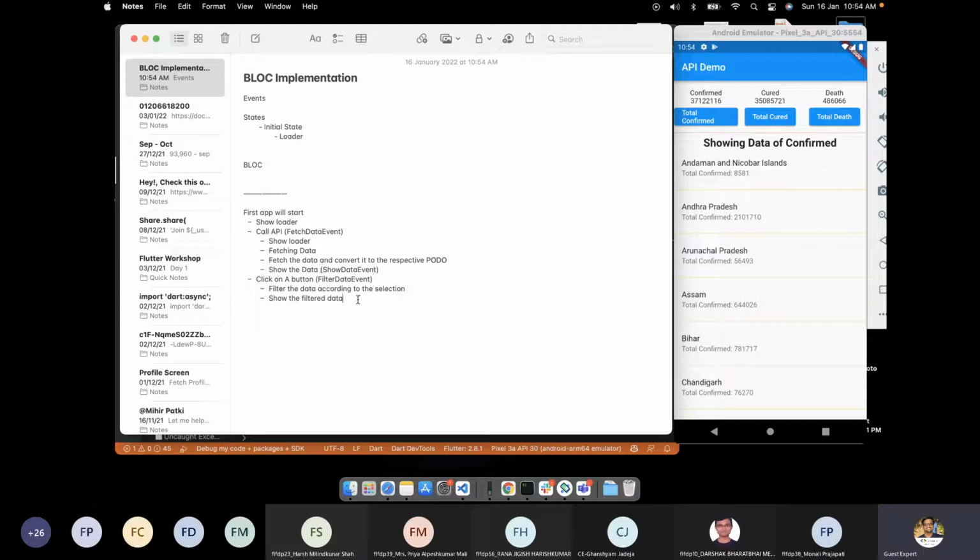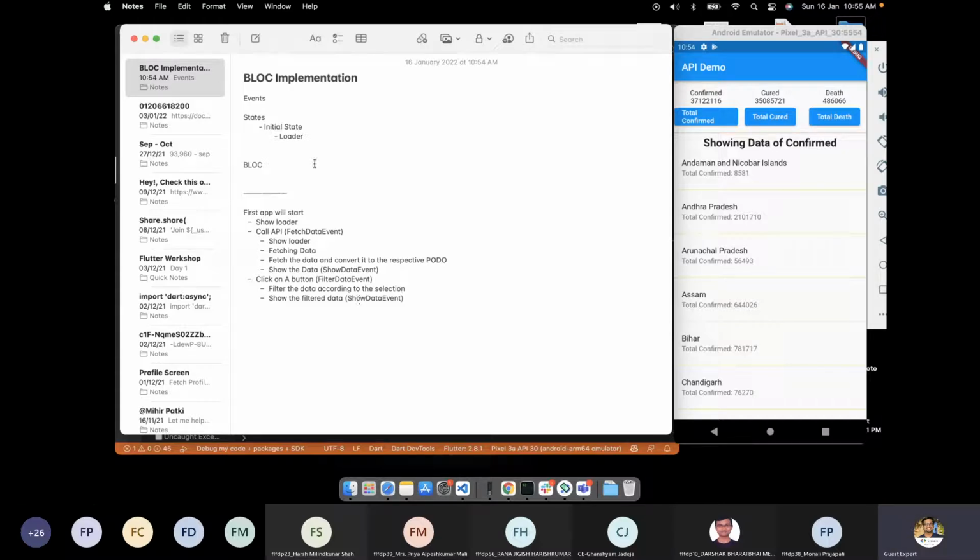Now do we require another event, show filter data, or will the show data event work? No, it will work. Okay, so let's try with the show data event. So these are the events which will get fired. Now when this particular event gets fired, what will be the state of the app?